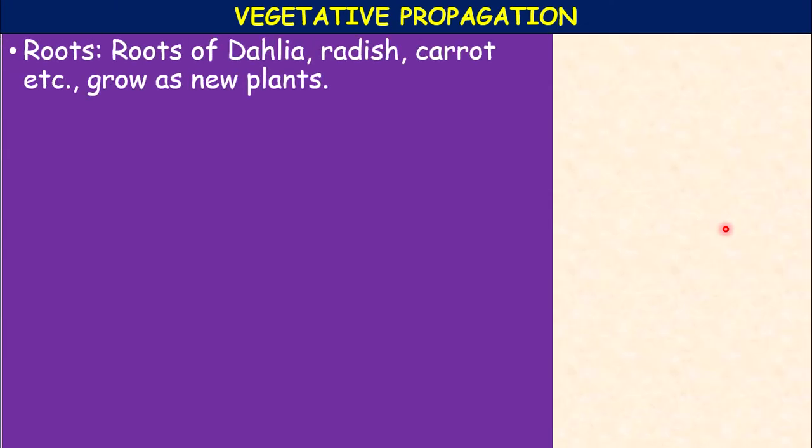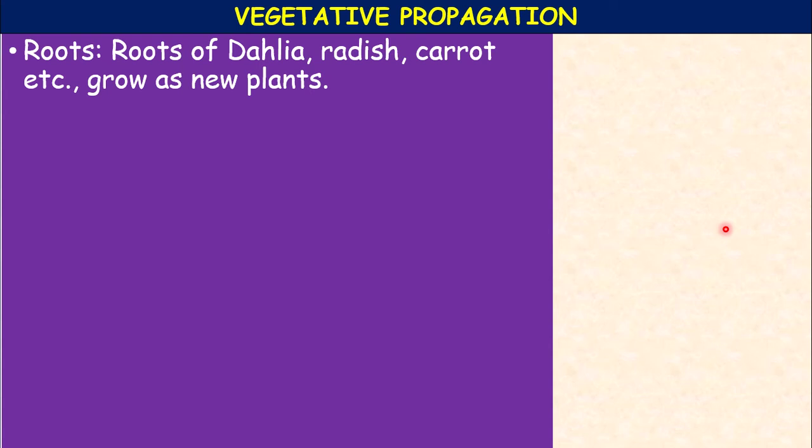Propagation through stem, corm, for example, if you take corm. So vegetative multiplication takes place of saffron and gladiolus. In both these cases, the short swollen underground stem is present, that is called corm, C-O-R-M. The stored food gives rise to new plant.